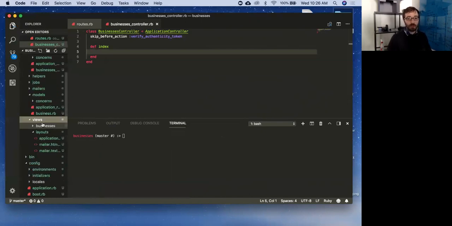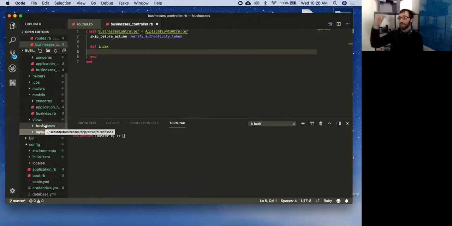Usually for each resource, because I'm going to have these 7 routes for each one, all my businesses are going to have an index, a show, what are the other ones? Create, an update, etc. I'm not going to call it businesses index. I'm just going to call it index. So the way we separate them is by putting them in their own folders.